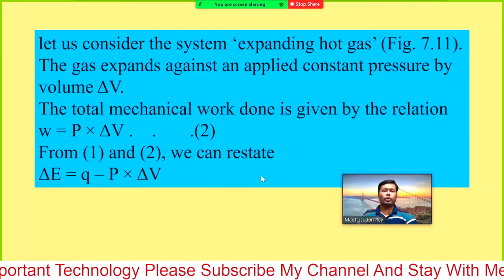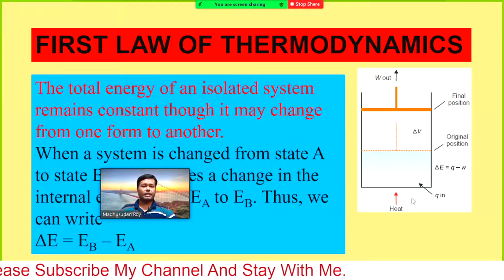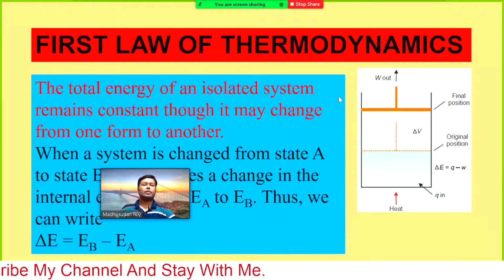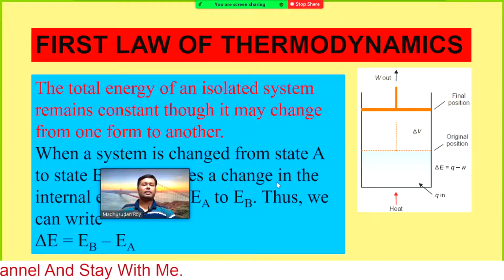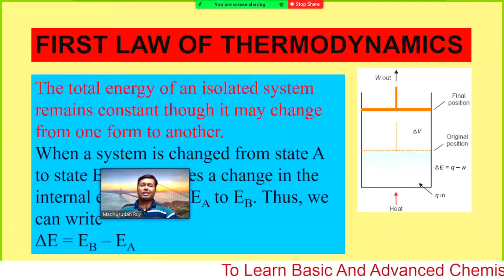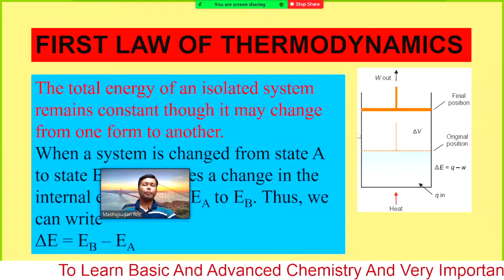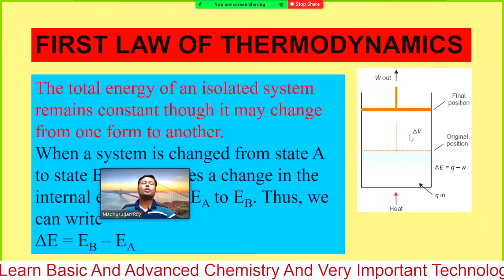We have shown you this is our system, and anything else except the system is considered surroundings. So the total energy of the system and surroundings remains constant. That means the surroundings are our universe, and the system is what we are considering.